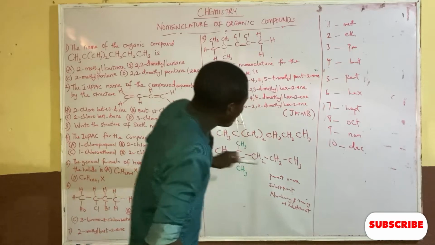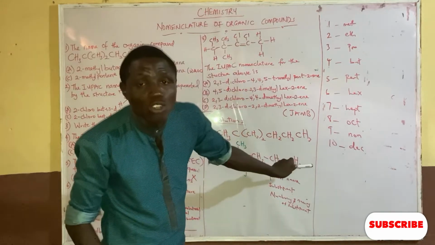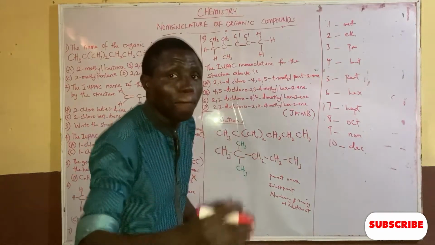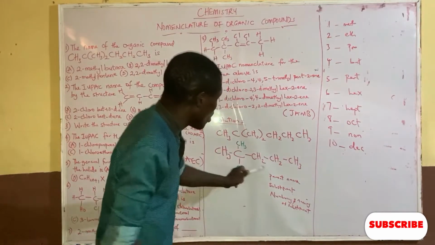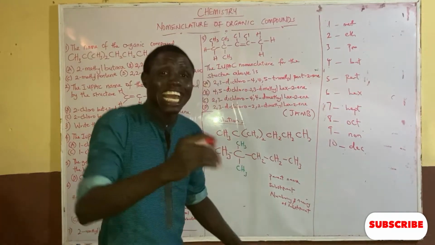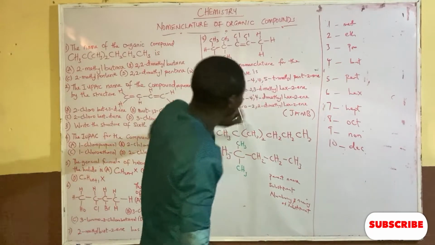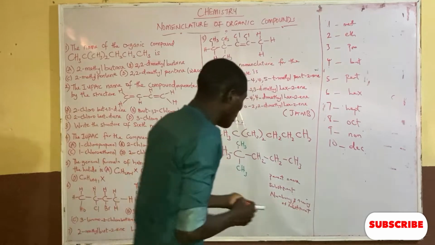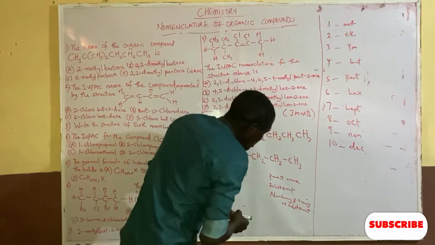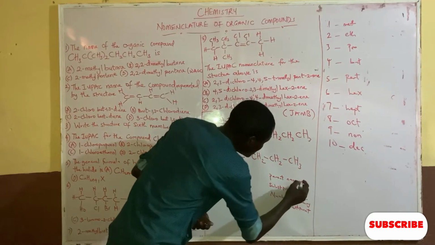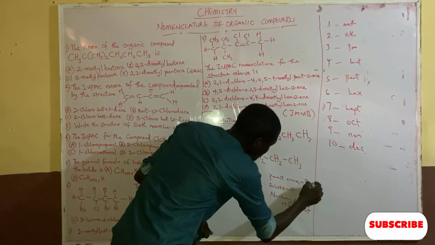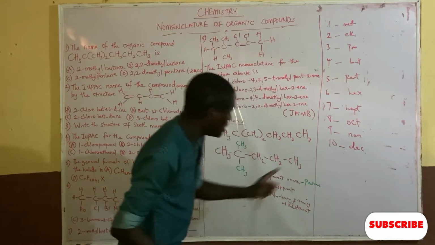Now the 5 here is pent. Because it belongs to the alkane group, the parent chain will be pentane. Alkane has A-N-E, so I go back to where I have pent and add A-N-E. So the parent name for this compound is pentane.